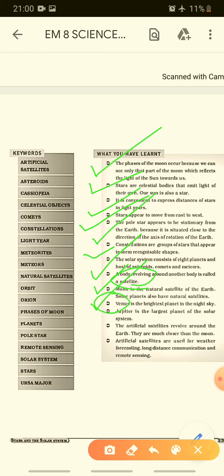Venus is the brightest planet. Which is the brightest planet? Venus, and it is also known as the evening star or morning star. The largest planet of our solar system is Jupiter. Artificial satellites revolve around the earth. They are much closer than the moon, so we can get much information. Artificial satellites are used for weather forecasting, long distance communication and remote sensing.